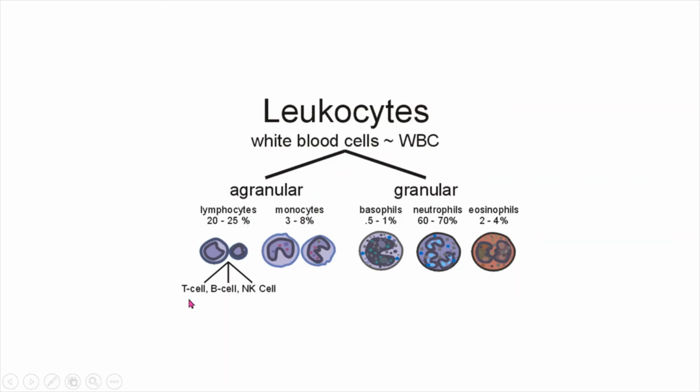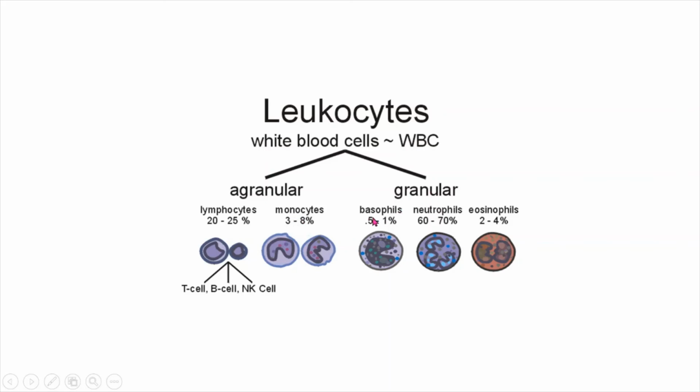Lymphocytes again have T cells, B cells, and NK cells, that is natural killer cells. These are the 3 types of cells in lymphocytes, and they should be present at 20 to 25% in a human body. Monocytes should be present at 3 to 8%.